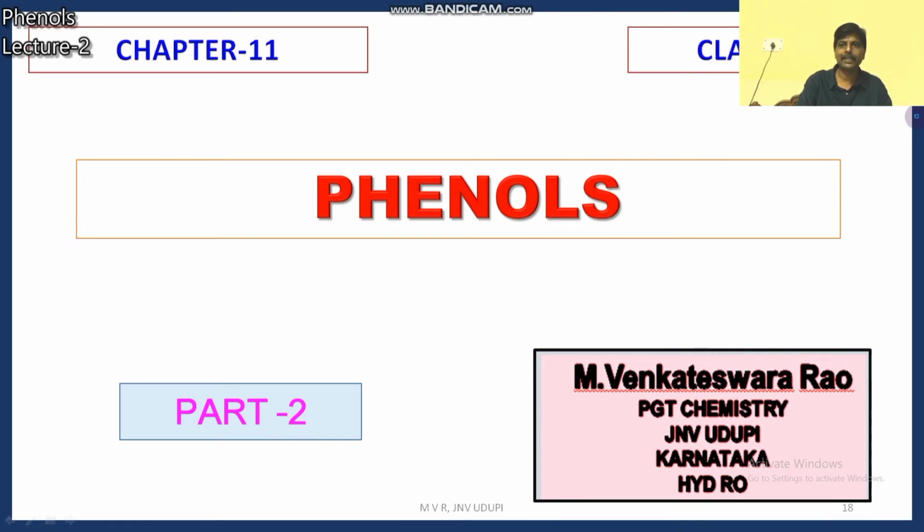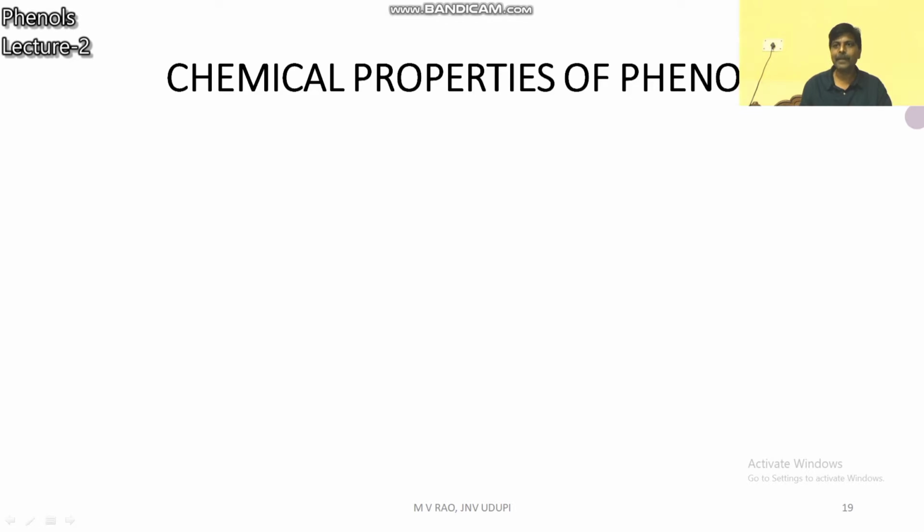In last class I explained the methods of preparation. There are four methods of preparation of phenol. Physical properties were explained, and the acidic nature of phenols. Phenols are more acidic than alcohols and less acidic than carboxylic acid.